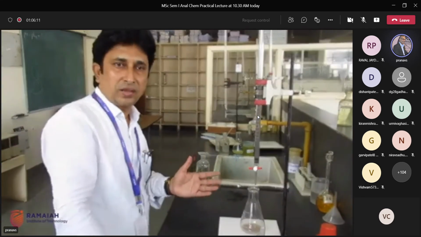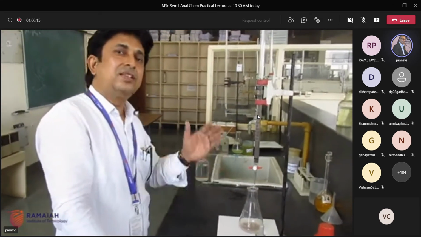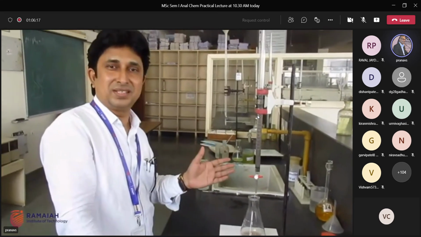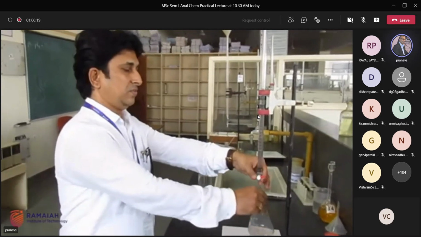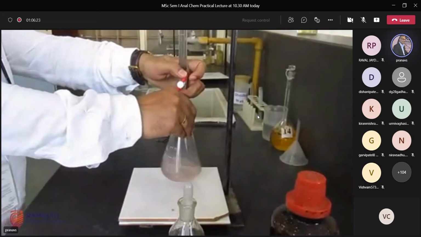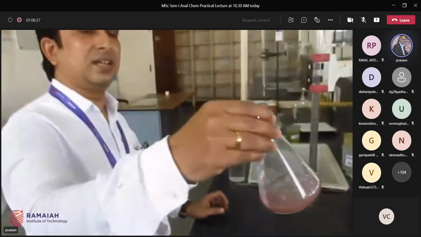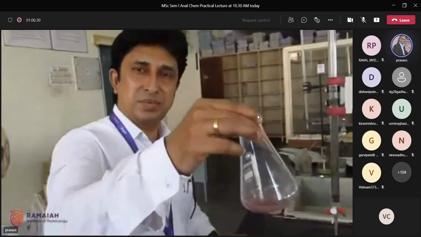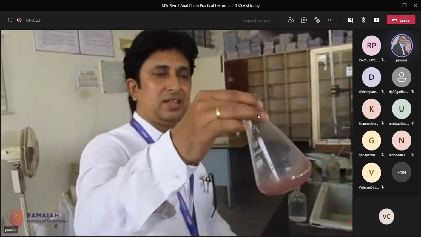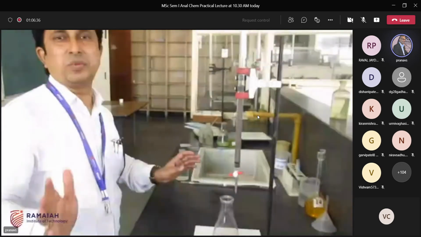In absence of chloride ions, whatever indicator we are using will react with AgNO3 and form silver chromate. That shows the absence of chloride ions. This brick red color we are getting shows the absence of chloride ions in the flask. So this is the end point.